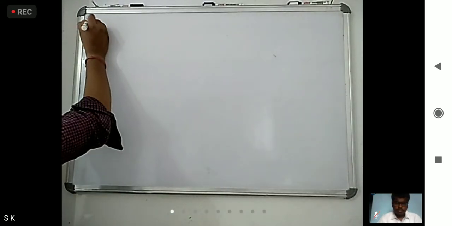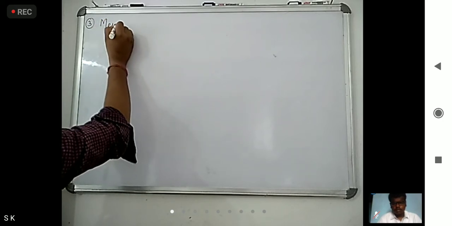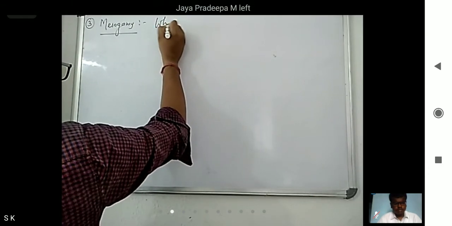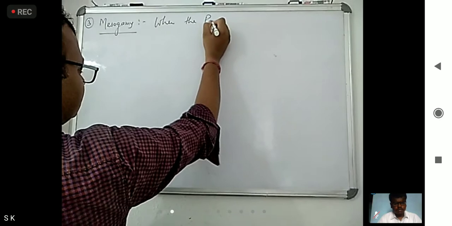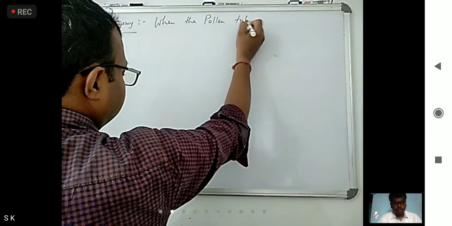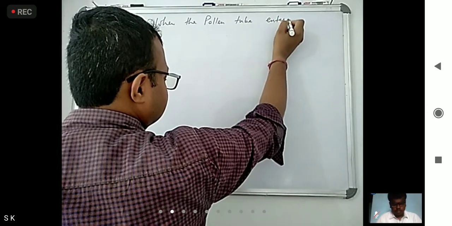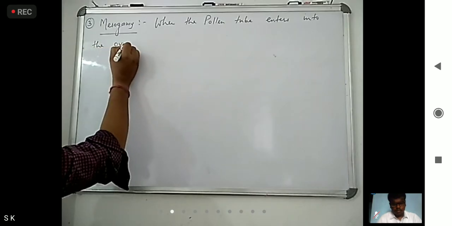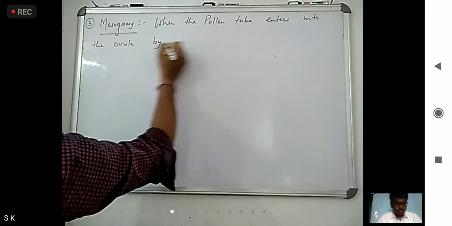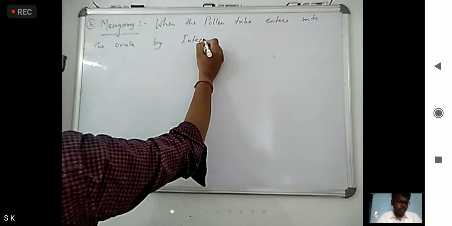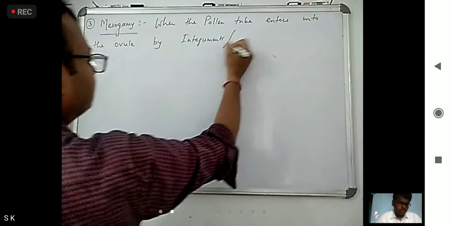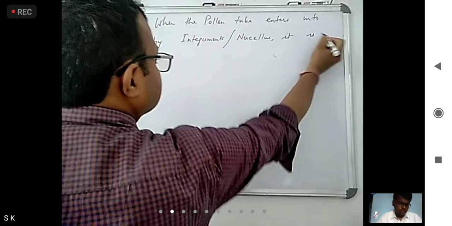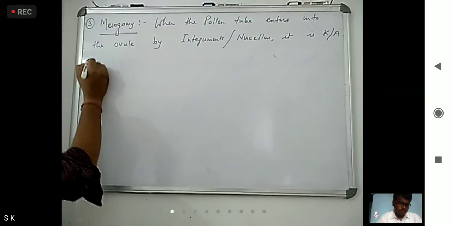Now next we have to see another type, that is mesogamy. So the third type is mesogamy. When the pollen tube enters into the ovule by integuments or nucellus, it is known as mesogamy.